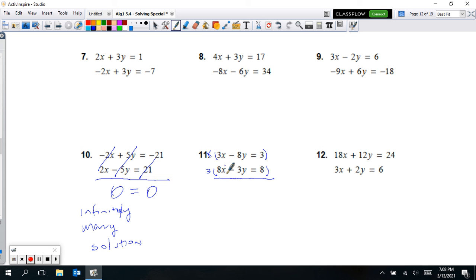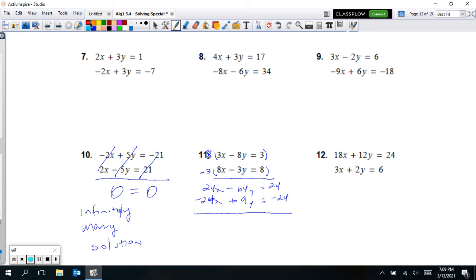So we're going to see it's going to be 24x. Now I'm going to need these to be opposite signs. Let's go ahead and make one of these a negative. I'll make that a negative 3. So again, this is an 8 right there. 8 times 3x, 24x. 8 times 8, negative 64y is equal to 8 times 3 is 24 there. And then again, negative 24x, negative 3 times negative 3 is giving me positive 9y. And then negative 3 times 8 is negative 24.